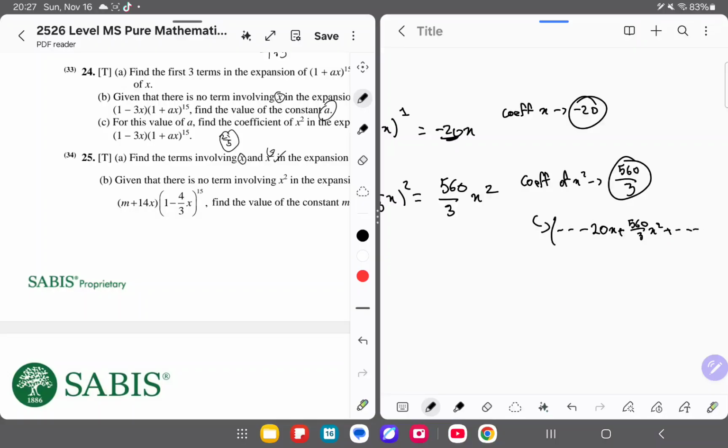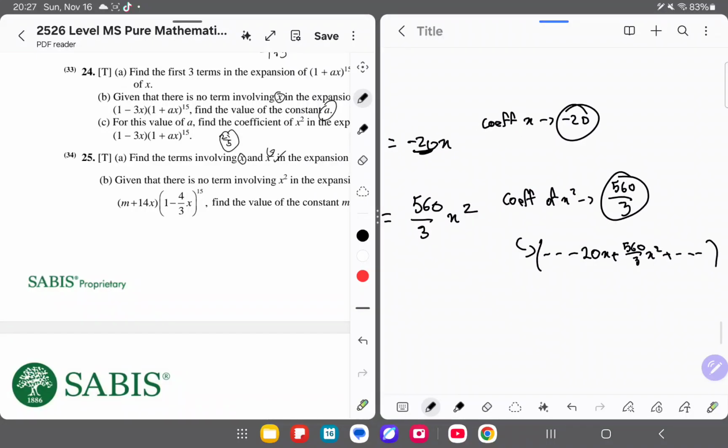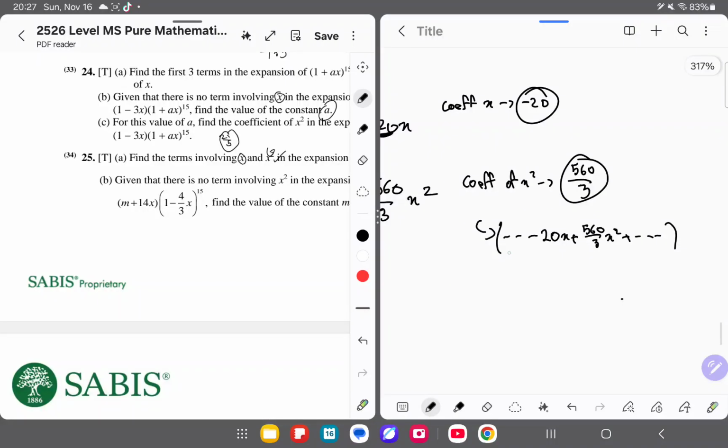I'm doing dash dash dash because there's still more coefficients and powers before and after. There's only one constant term over here, and there's multiple variable terms over there.